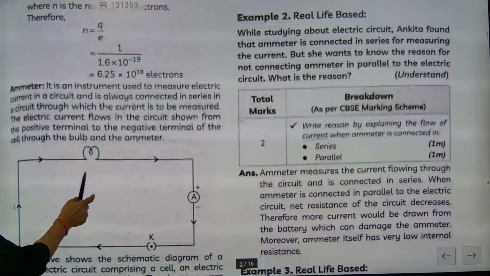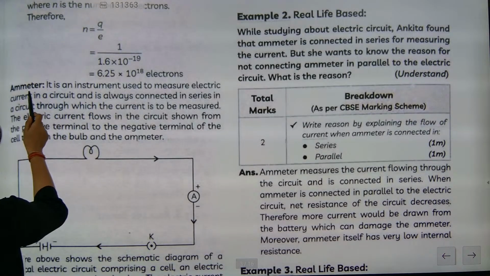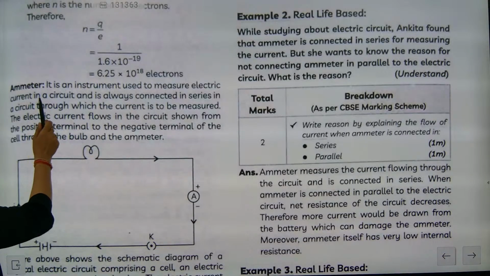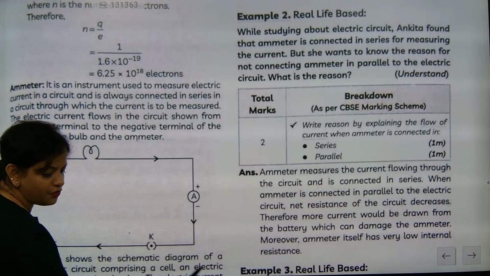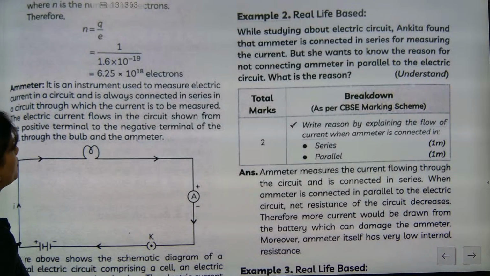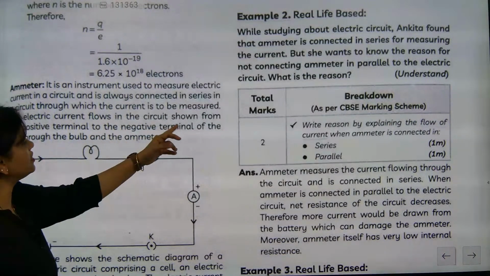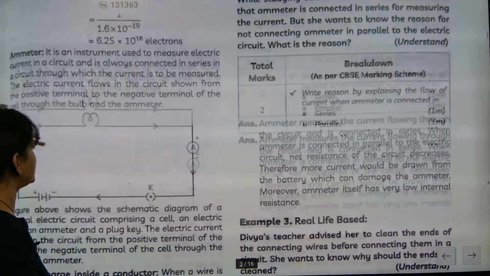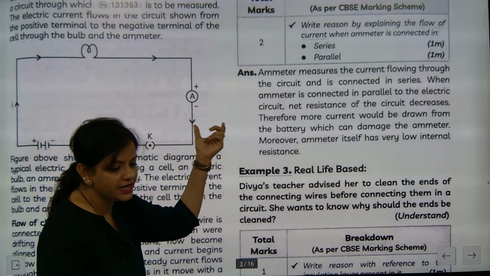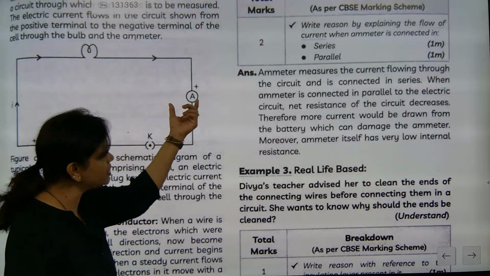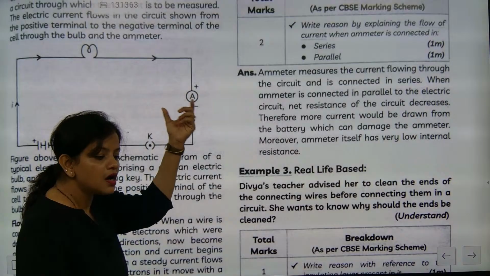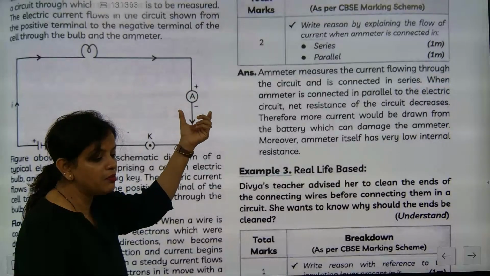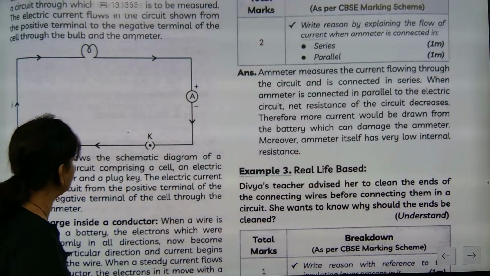A few points about the ammeter you need to check. The ammeter is connected in series. It will allow current to pass through it. Its work is to calculate the amount of current flowing in a circuit. Understood? The electric current flows in the circuit from the positive terminal to the negative terminal. It will always be connected in series. It has low resistance and allows current to pass through it, because its major capacity is to calculate the amount of current passing through it. So this is the most important.